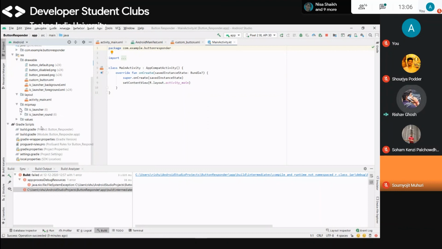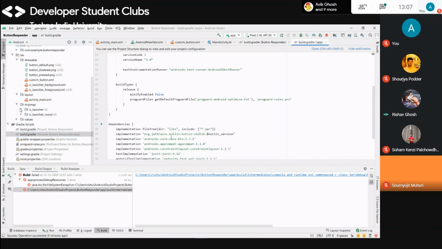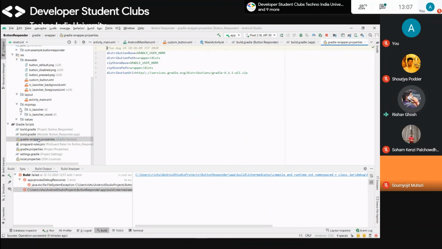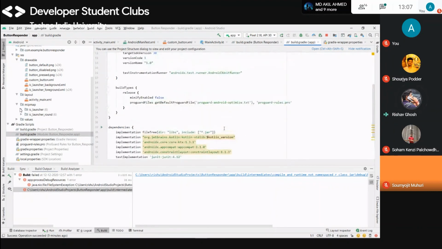For connecting these things, you need to make Gradle dependencies. You can see here are the repositories, Google, and versions, repositories, dependencies, everywhere there are dependencies. You just need to add dependencies here, and the app will run. Everything will be connected, Firebase and all animations. If you need to do animations, then you just need to put dependencies in the module version, add any dependencies here, and that's all.